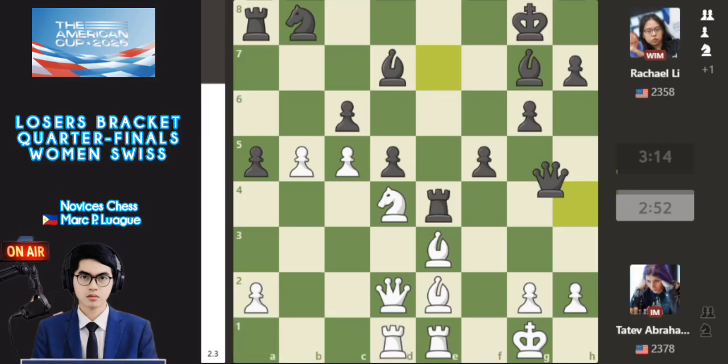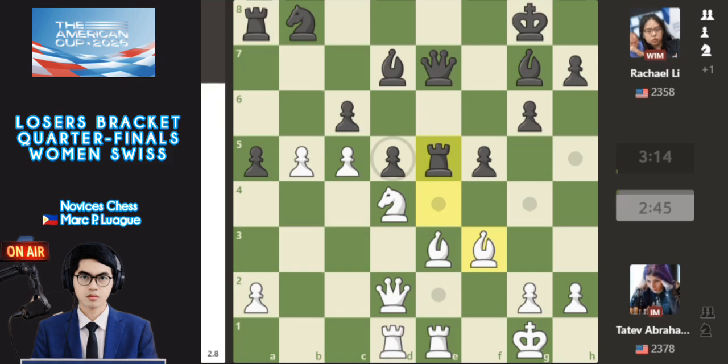And Rachael's queen goes back to e7, with the idea of threatening the pawns here. So threatening the pawns, and also bishop f3, a precise and interesting positional move by Tatev, with the idea of threatening the rook. And rook e5, upward here, or maybe backwards, by Rachael.